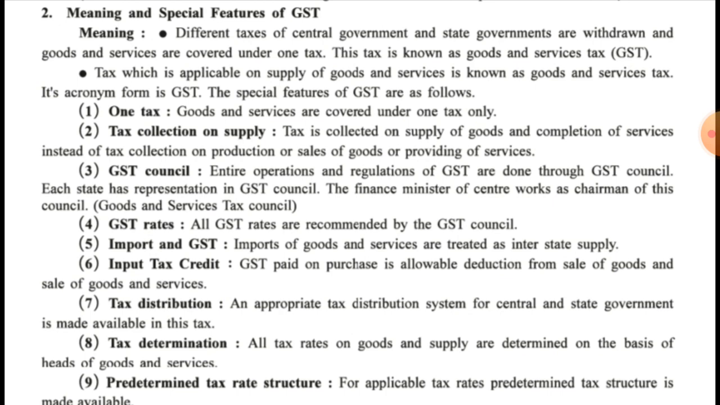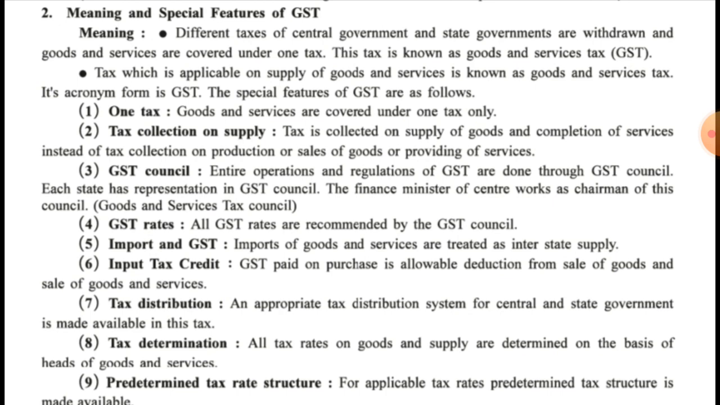Next one, that is GST rates. All GST rates are recommended by the GST council. The representatives of each state are included in the GST council, and this council decides the rates of GST. It means the confirmation or the recommendation is taken from each and every representative of the state. Next one, fifth point, import and GST. Import of goods and services are treated as interstate supply. It means between two states.